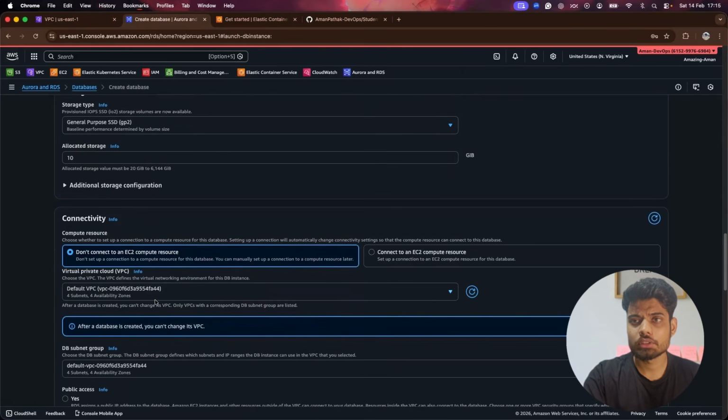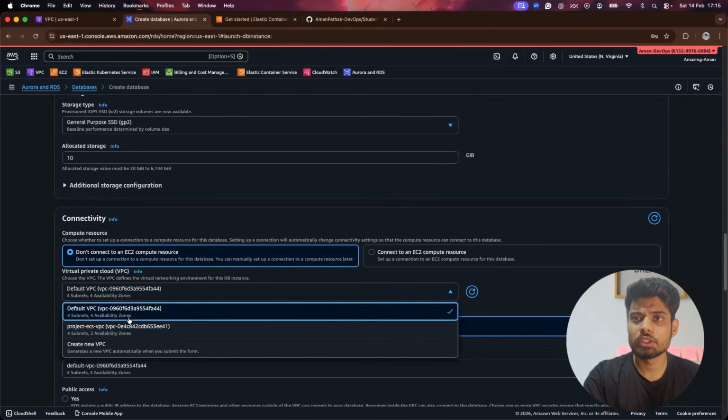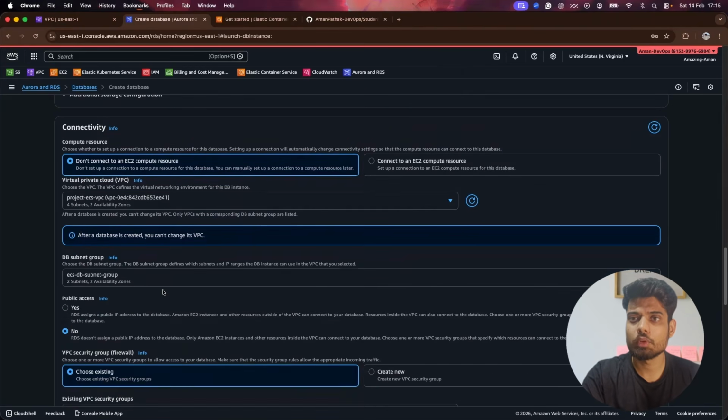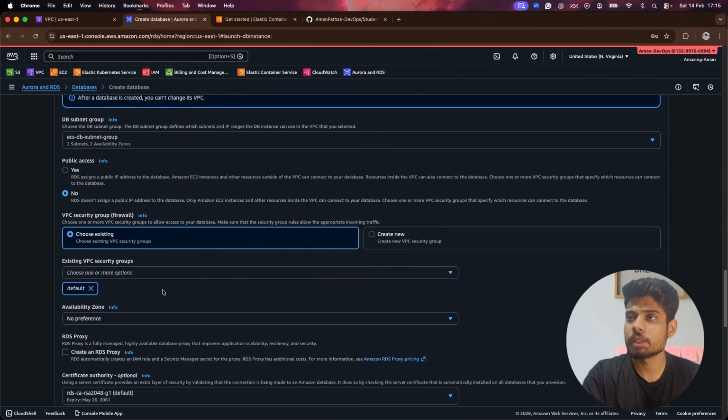And the rest of the things would be as they are. We just need to go with private. We just need to select the networking things, like the project ECS VPC. Then according to that, we have to select the subnet group. Now after the database is created, we can't change the VPC. That is obviously an important thing.